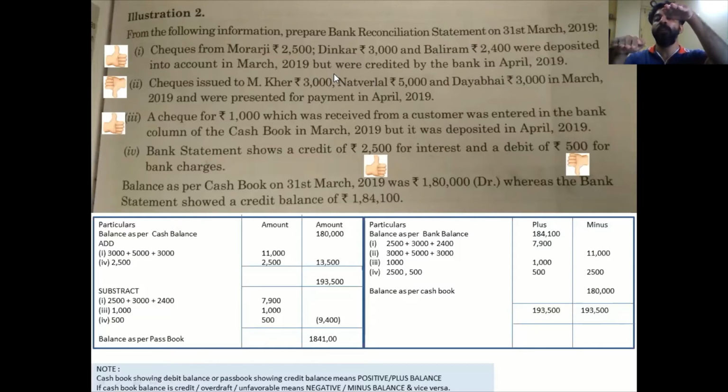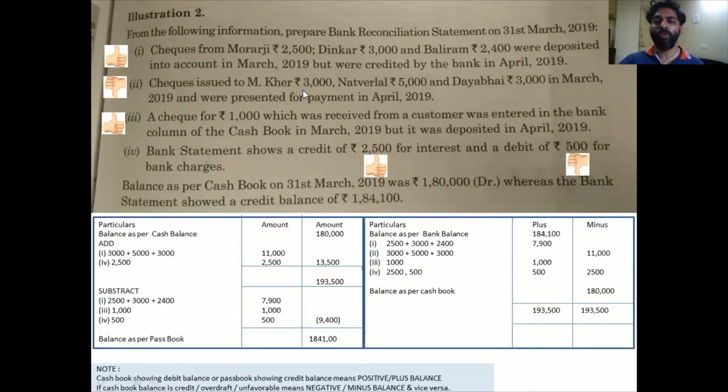So what am I supposed to do? How do I match it? How do I reconcile? I have to reduce this hand. So what you will see is that there are 2 columns, addition and subtraction. In the subtraction column, I have subtracted these 3 figures. All right. Now, why did I do this? Because I'm starting with the cash balance, cash book balance.